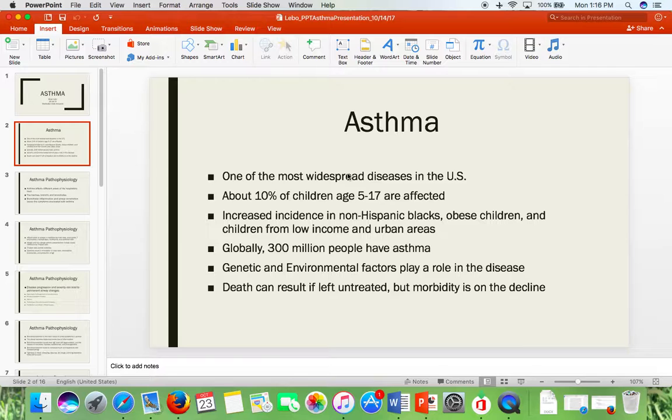So what do we know about asthma? It's one of the most widespread diseases in the US. About 10% of children aged 5 through 17 are affected. There's an increased incidence lately in non-Hispanic blacks, obese children, and children from low income as well as urban areas. Globally, 300 million people have asthma. Genetic and environmental factors play a role in the disease, and death can result if left untreated. However, morbidity is on the decline due to recent treatments.